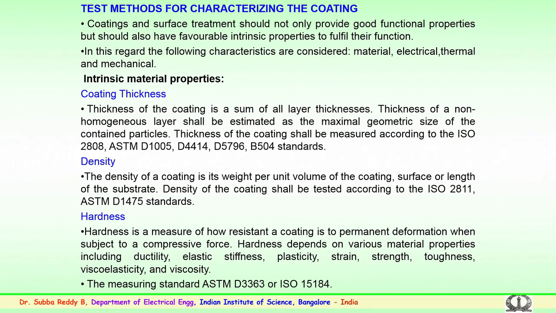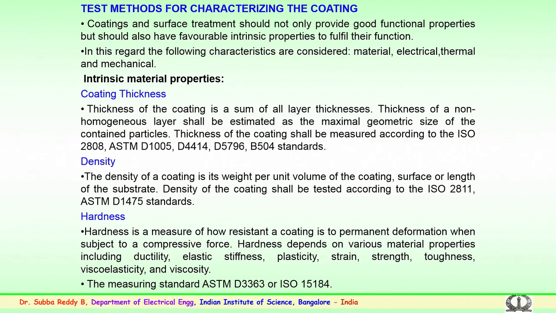Intrinsic material properties like the thickness of the coating: how is this defined? What is the extent of thickness to be applied on the equipment, that is on the conductor or the insulator? Here the thickness of the coating is a sum of all the layer thicknesses. The thickness of any non-homogeneous layer shall be estimated as the maximum geometric size of the contained particles.